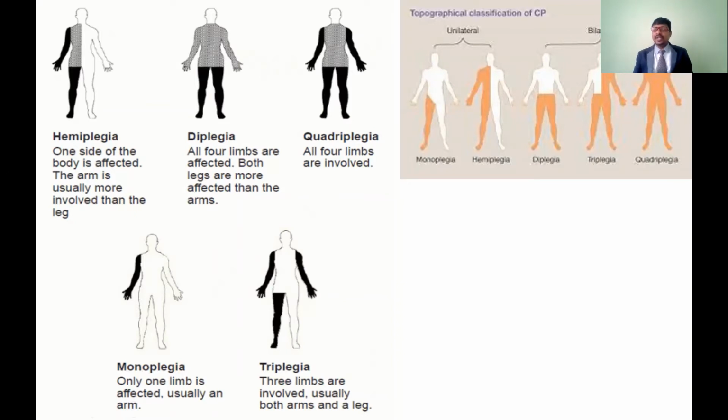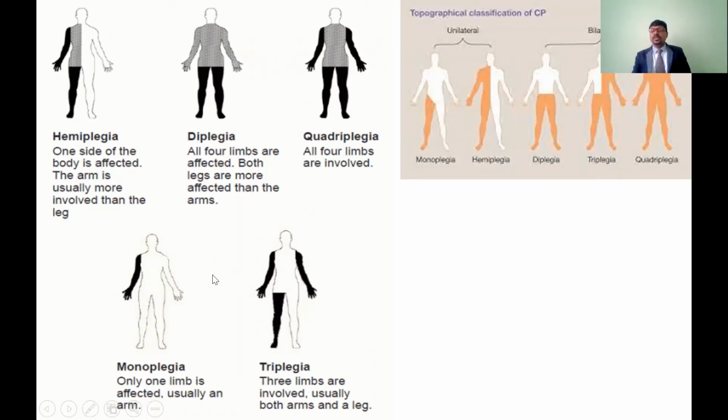In the case of quadri means 4, tri means 3 limbs, di means 2. So in diplegia, both upper limbs and lower limbs are going to be affected, but the lower limbs are more affected. That is called diplegia. Triplegia means three limbs are going to be affected. Both upper limbs and either one lower limb, or both lower limbs and either one upper limb, are affected. This is also triplegia, and this is also triplegia.